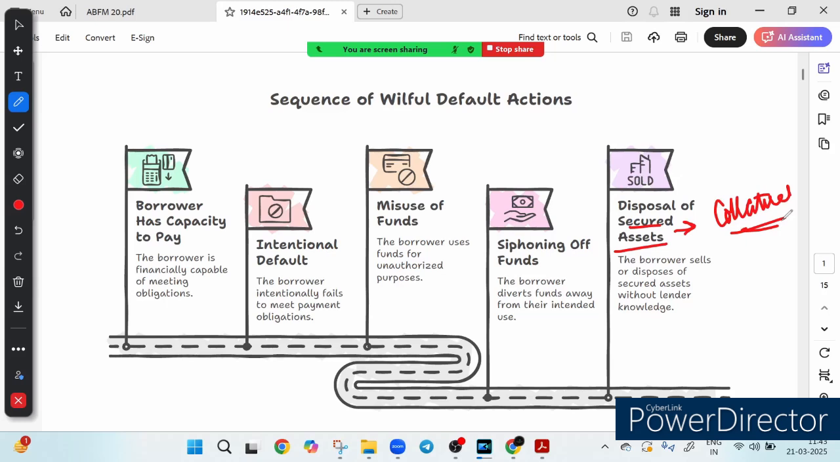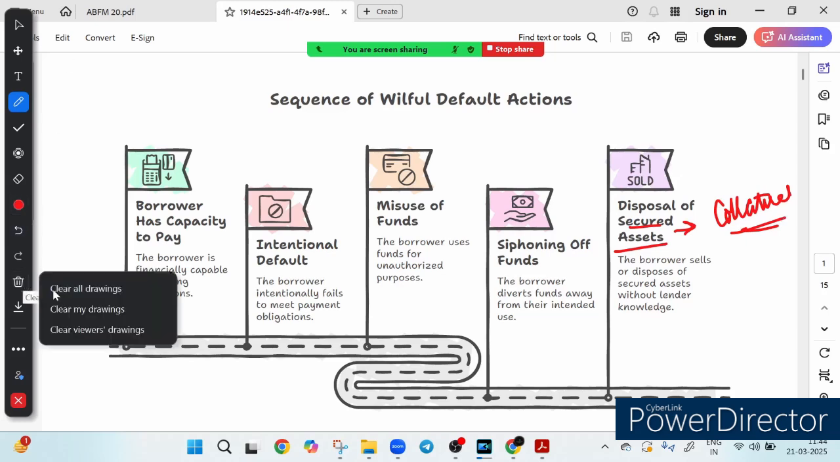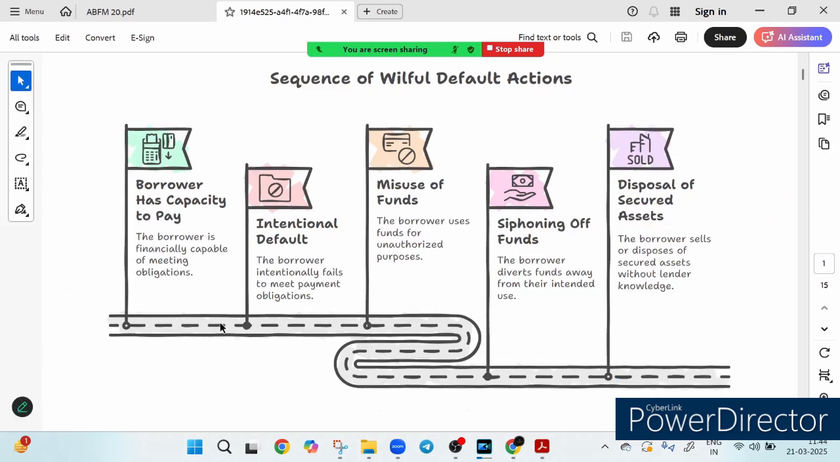So these are the effects of willful defaulting. It may be intentional default, misuse of fund, siphoning of fund, or disposal of the secured asset. And just like that, the bank suffers huge loss while the borrower walks away scot free. Friends, if you want to know how banks tackle and track willful defaulters, let's move to the next slide, where we are going to discuss the same.